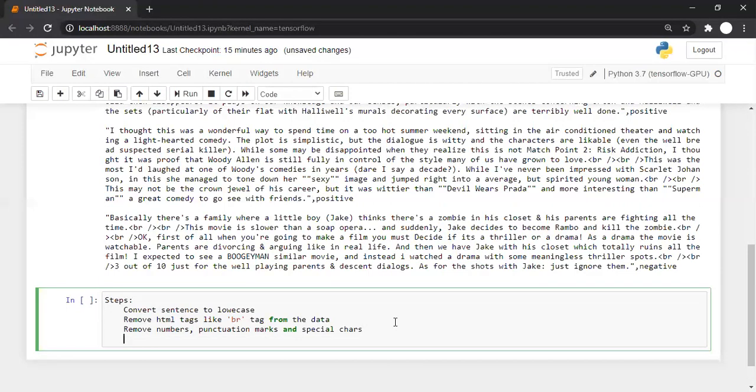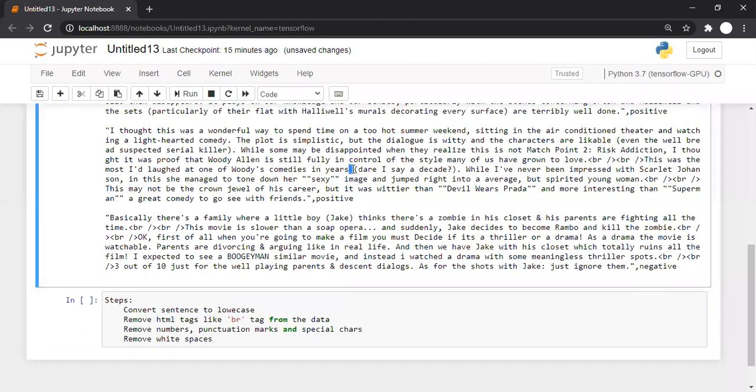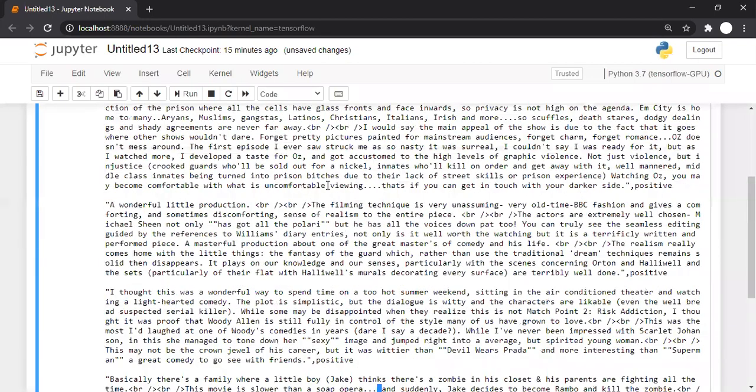Then we are supposed to remove the white spaces. So what do white spaces mean? This is a white space. It separates the words. But here, see, there are three dots and a space. Sometimes you give a tab. Sometimes you unnecessarily give two enter lines.